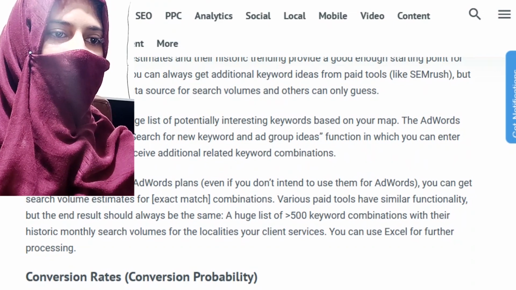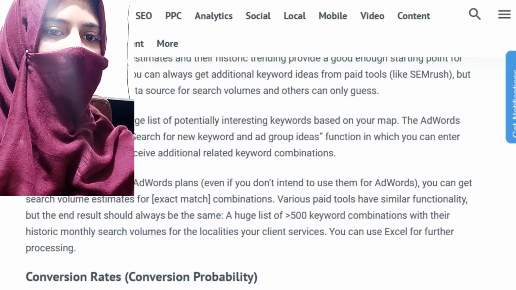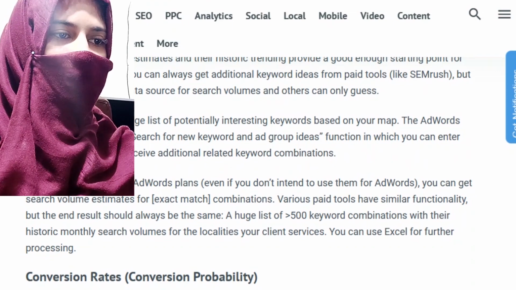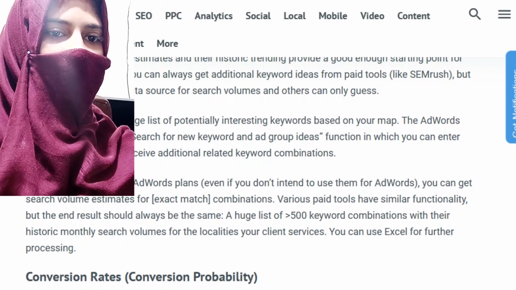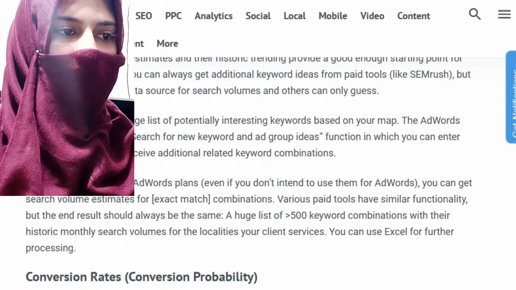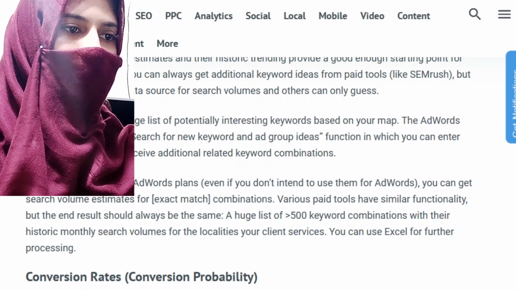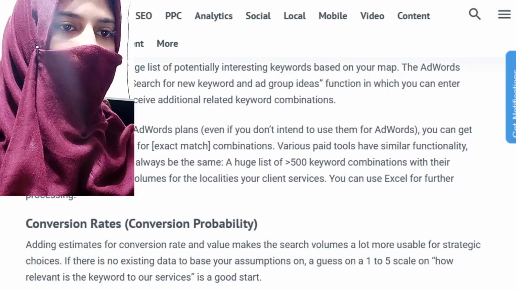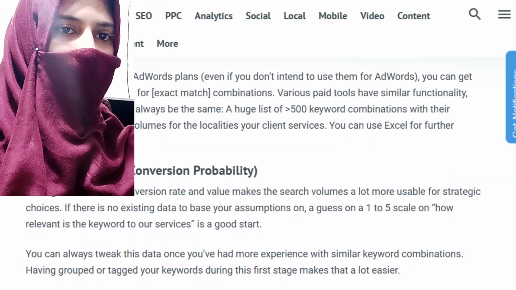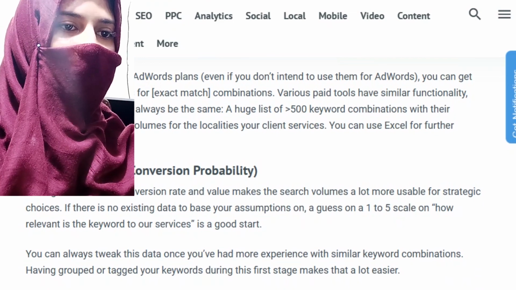Start out by creating a list of potentially interesting keywords based on your map. The AdWords Keyword Planner has a search for new keywords and ad group ideas function in which you can enter groups of keywords to receive additional related keyword combinations. Once added to so-called AdWords plans, even if you do not intend to use them for AdWords, you can get search volume estimates for exact match combinations.